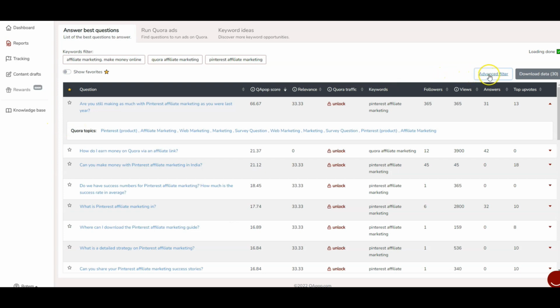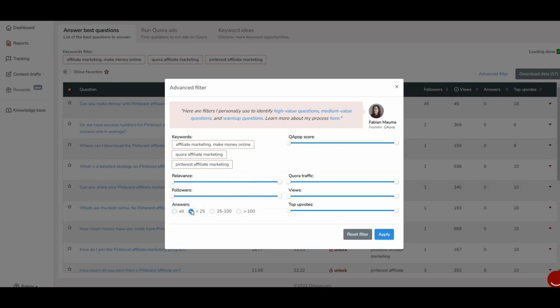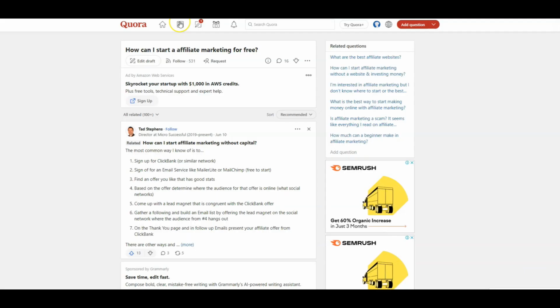You can also click on advanced filter and you will have more options to filter the results. For example, less than 25 answers for a question. Just click on apply. I think this tool is great for us, and it can give us a lot of information in a short time. After we find a list of questions, we need to search the competition.